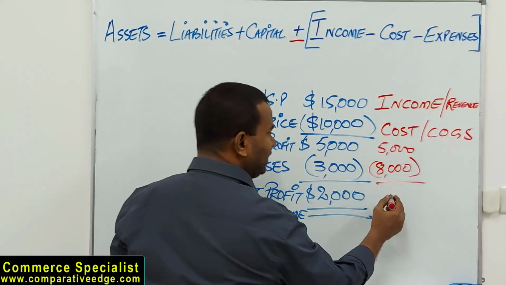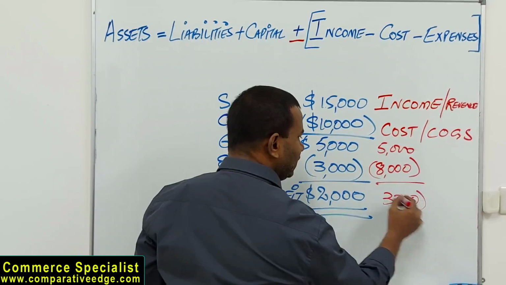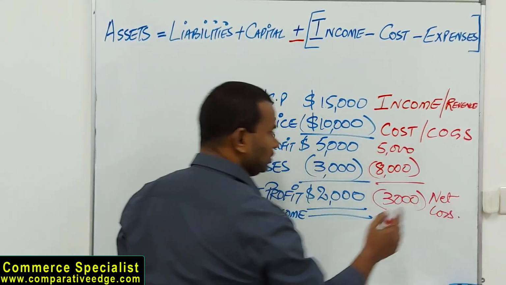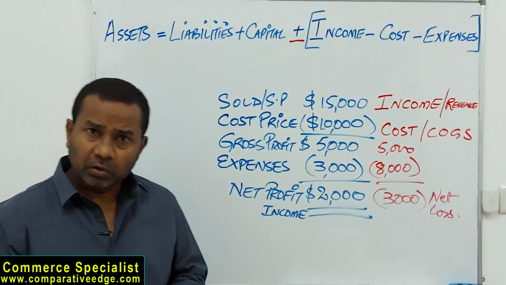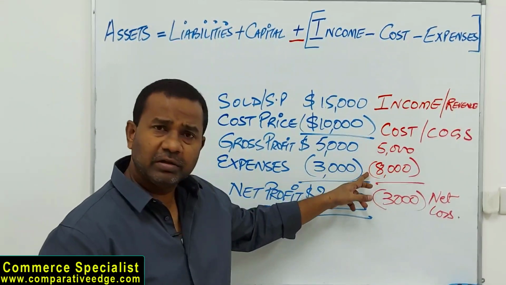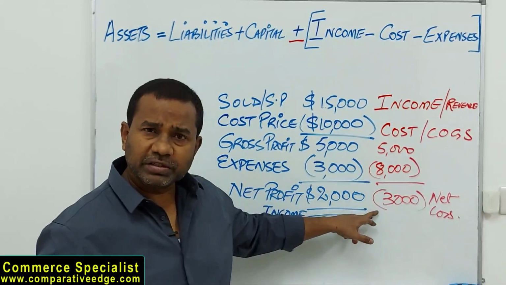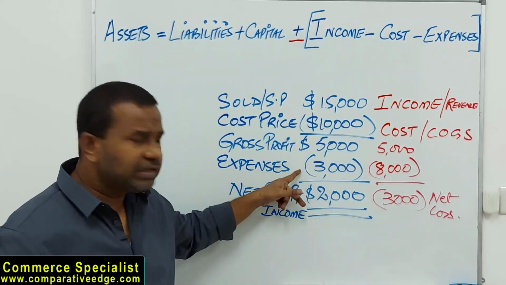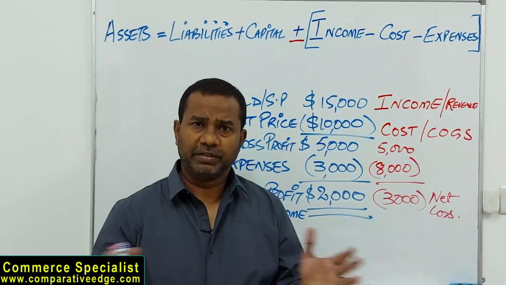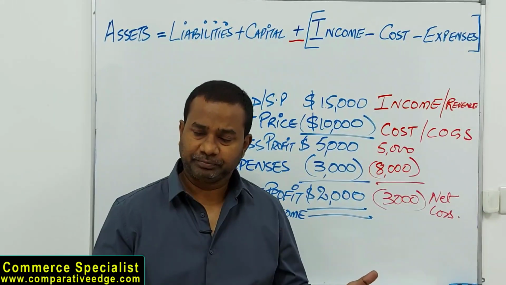So 5 minus 8, I'll get negative 3. Negative 3 will be known as my net loss. So if your expenses are more than your gross profit, you incur a loss. If your expenses are less than your gross profit, you are making a profit. I hope this is very clear.